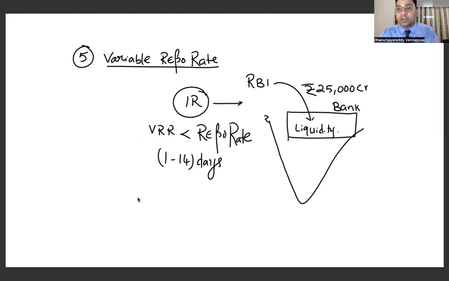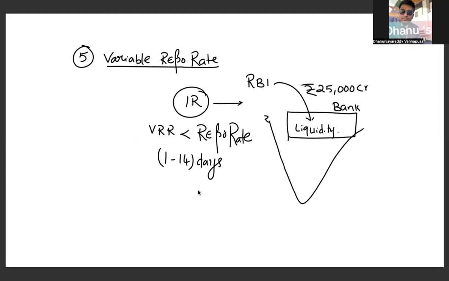Normally, repo rate interest rates are fixed by RBI. Here also, the variable repo rate interest rate is fixed by RBI. However, what you have to remember is that the variable repo rate is less than the repo rate. The interest rate of variable repo rate is less than the repo rate. So these things we have to remember. Next, whenever you borrow under variable repo rate, the duration for borrowing is 1 to 14 days. So 1 to 14 days is the duration for variable repo rate.